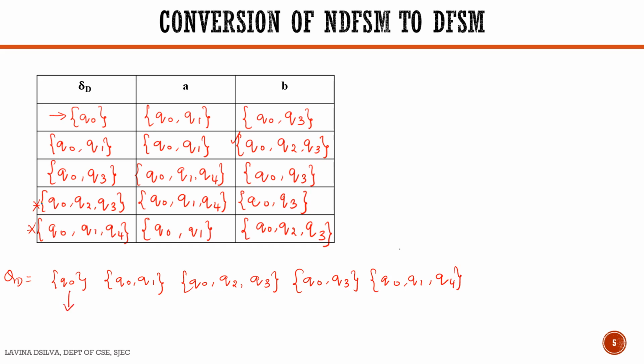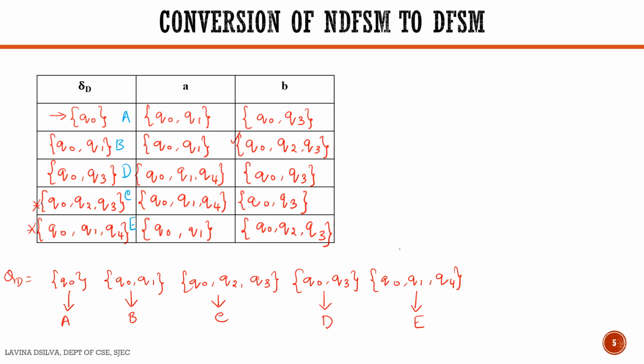And this state I'll label as A, this as B, this as C, this is D, and this is E. Therefore it will be A, B, C, D and E.